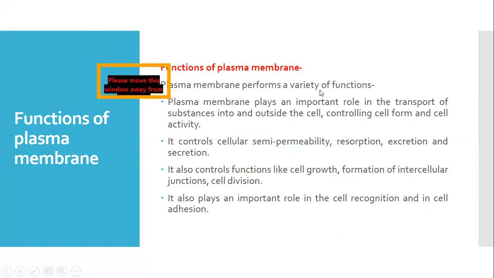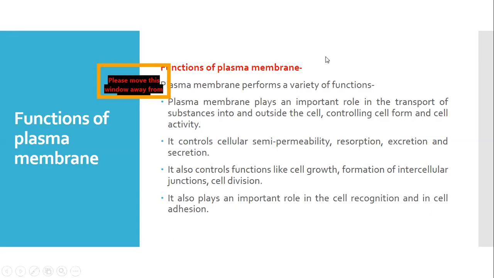This plasma membrane performs a variety of functions. First of all, it is the outermost boundary of all living cells. And we know that the plasma membrane is selectively permeable in nature. It plays a very important role in the transport of substances or molecules like glucose, ions, and water molecules into and outside the cell. So it acts as a barrier, and it acts like a channel through which the transport of substances can occur into and outside of the cell.